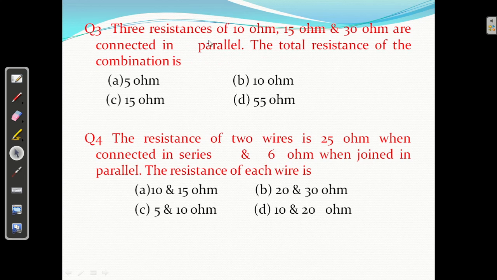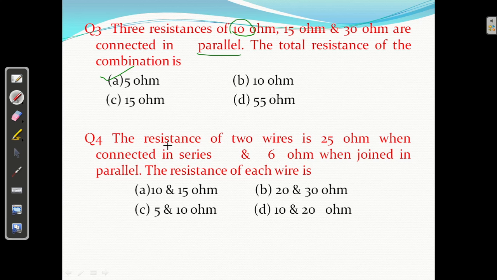Question number 3. Three resistances of 10 ohm, 15 ohm and 30 ohm are connected in parallel. The total resistance of the combination is? It is very clear that the equivalent resistance of a parallel combination should be less than the minimum value. This is more, this is equal, this is more. The answer is this. Without doing any calculation you can get the answer. If two values were less than 10, then we would need to calculate, or none of the above would be the answer, but none of the above is not there and this is the minimum value, so it should be the answer.